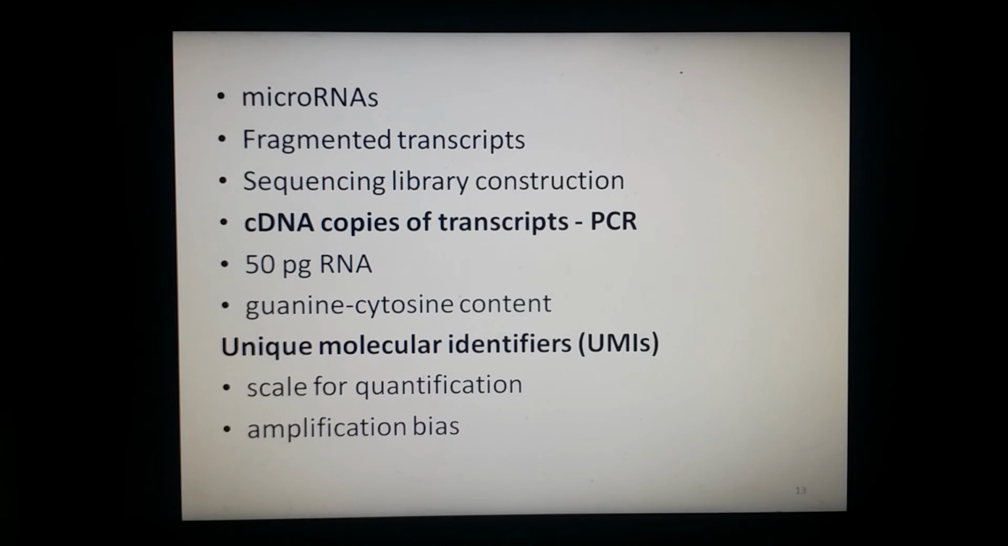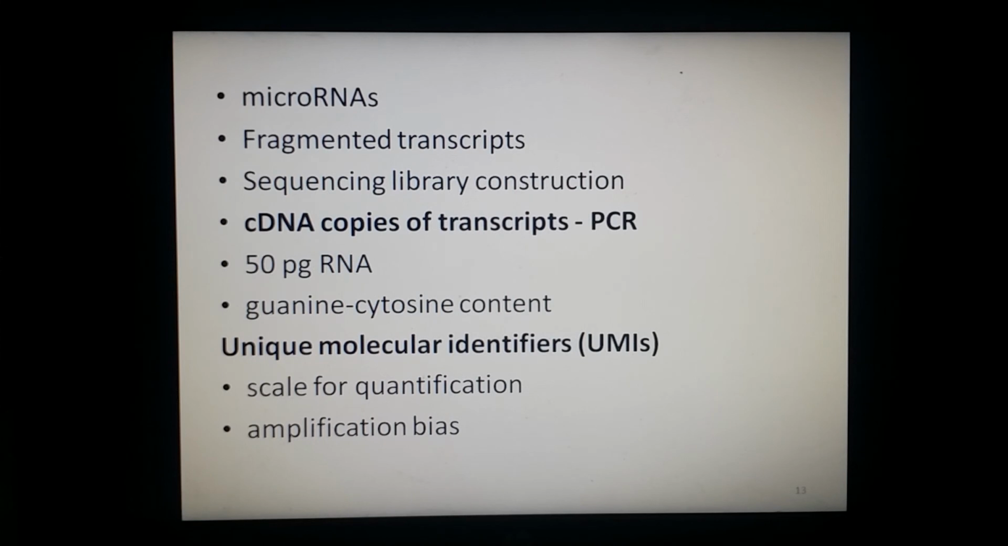During preparation for sequencing, complementary DNA copies of transcripts may be amplified by PCR, and this is done in order to enrich for fragments that contain the expected 5' and 3' adapter sequences. Amplification is also used to allow sequencing of very low input amounts of RNA, and this input amount can be as low as 50 pg in some applications. Here pg stands for picogram, that is 10 to the power minus 12.